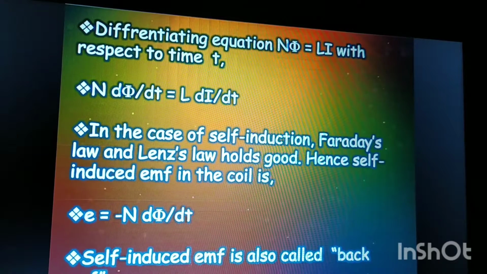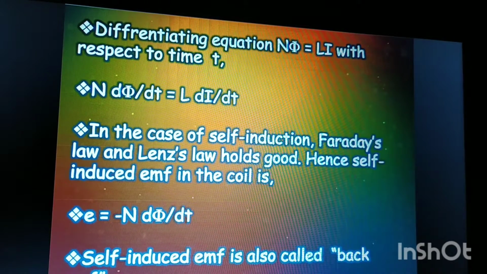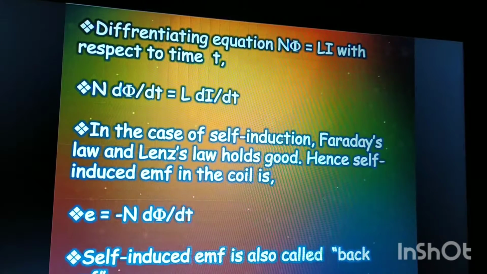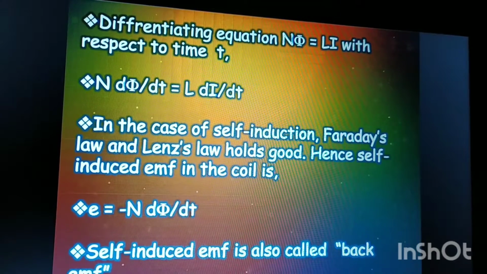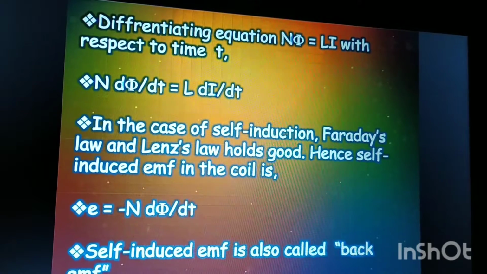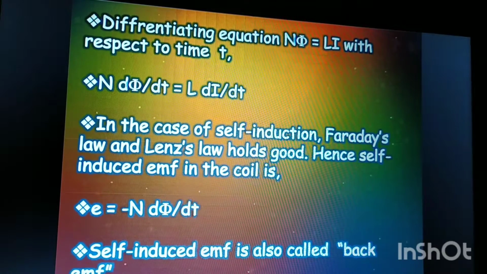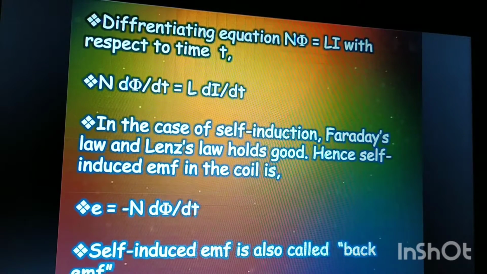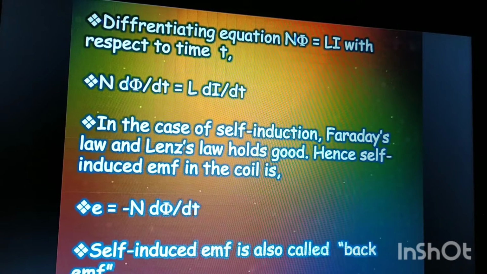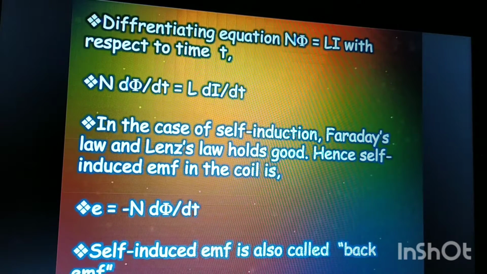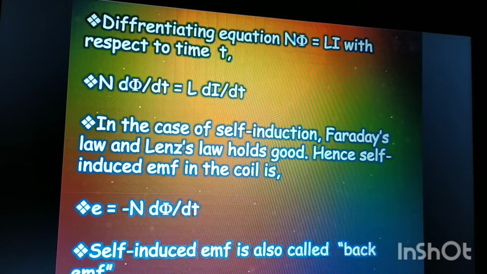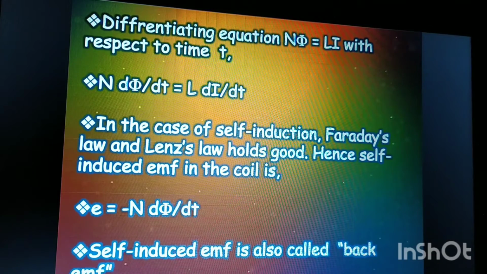So we can write N d phi by dt as minus E, where E is the induced EMF, and the direction of induced EMF is opposite to its cause, so we put a negative sign.